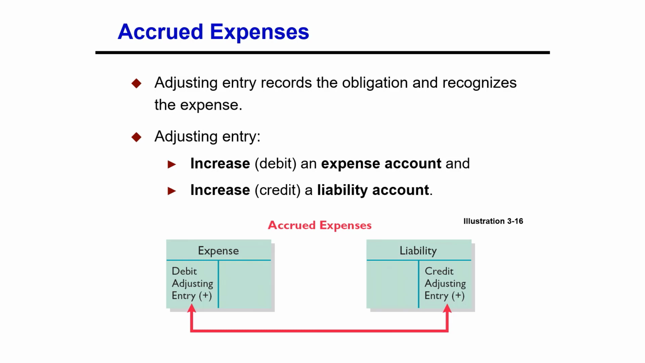Prior to the adjustment, both liabilities and expenses are understated, and this diagram will show you how accrued expenses will affect the different accounts like expenses and liabilities.